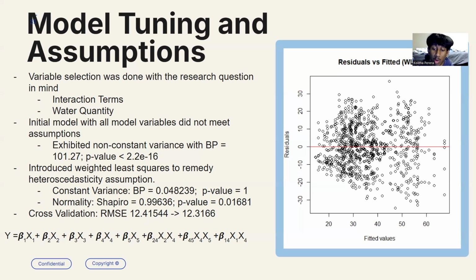This means that from our first model to our last model, we saw an increase in predictive power of our model, which is always a good thing. On the bottom here, you can see the equation for our model, and on the right, you can see a graph of residuals versus fitted values, showing that our model meets variance and normality assumptions.